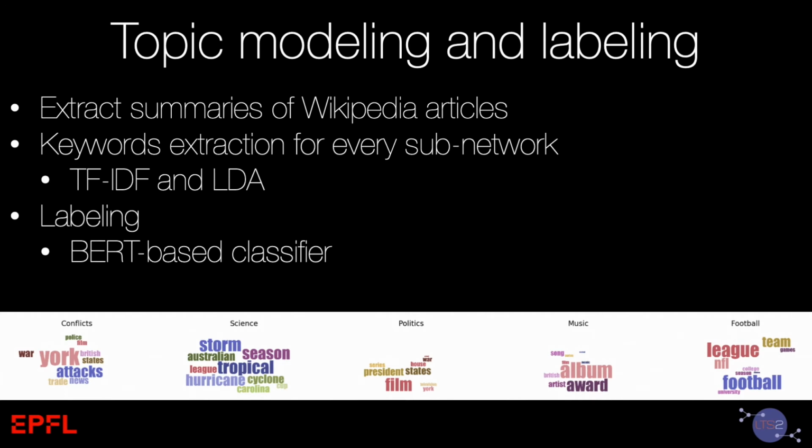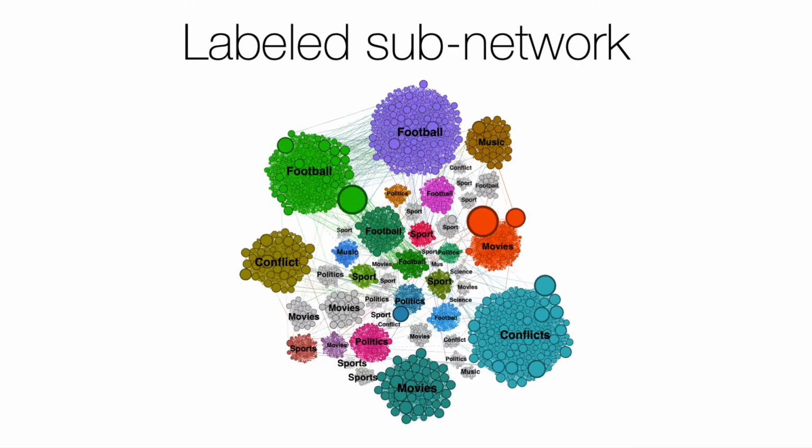Once this is done, and we have extracted subnetworks, we need to define topics of the clusters of trending Wikipedia articles. We have used summaries of each article and extracted keywords, and based on these keywords, we have defined high-level topics of each cluster. Then we have labeled the subset of clusters, trained the classifier based on this data, and labeled the rest of the clusters in a semi-supervised fashion. As a result of all those steps, we get a labeled subnetwork of trending Wikipedia articles.